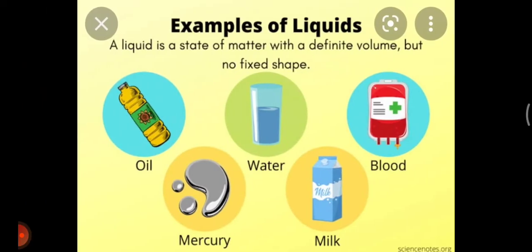See these pictures: oil, water, blood, mercury, milk. These things are considered liquids. Why? Because they have no fixed shape, right? Think about water. Does water have a fixed shape? Your answer will be no. Okay? So, liquid is that state of matter which has no fixed shape but a definite volume. I hope liquids are clear to you.